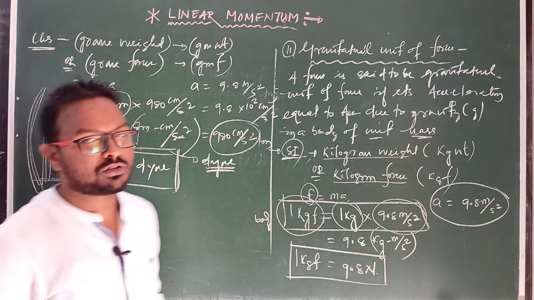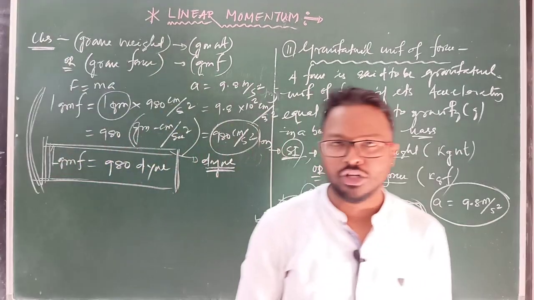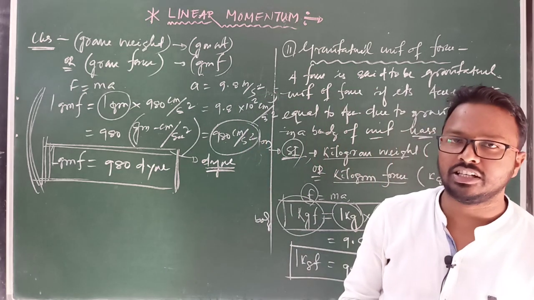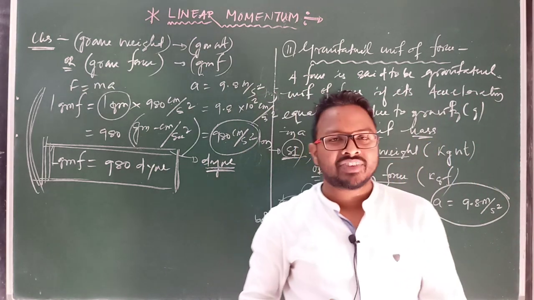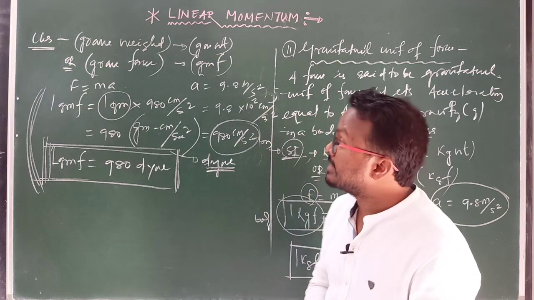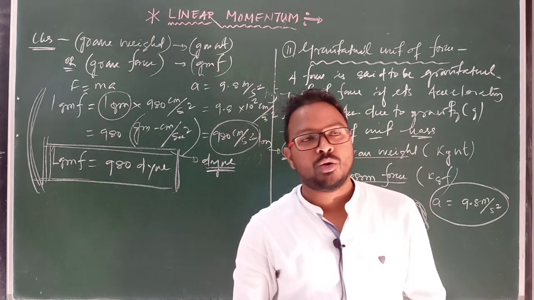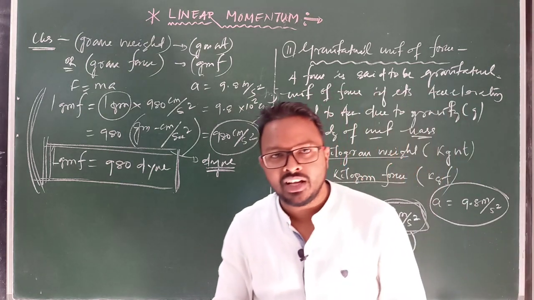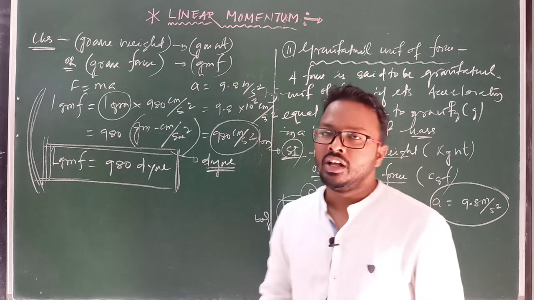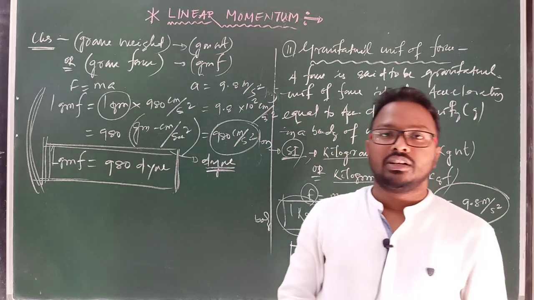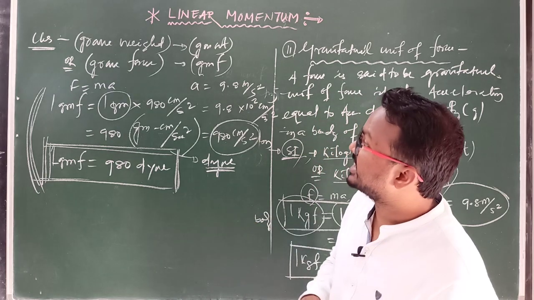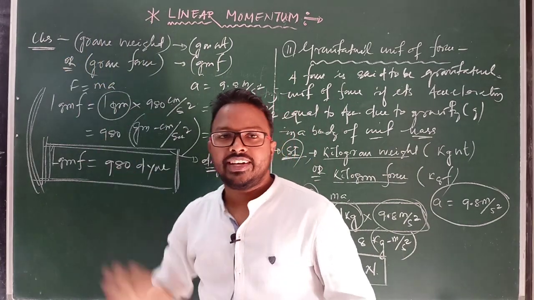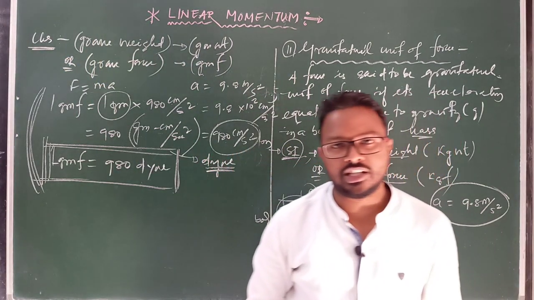So these are all about the different units of force. You have to remember what is the absolute unit of force and what is the gravitational unit of force. Clear? Okay. So next class we will start Newton's third law of motion. You have to remember all this concept: what is the first law, what is the inertia property, what is linear momentum, what are the different cases of linear momentum, and what is Newton's second law of motion. And what are the units of force in terms of gravitational units, and the other one, the absolute unit of force. Clear? Thank you all.